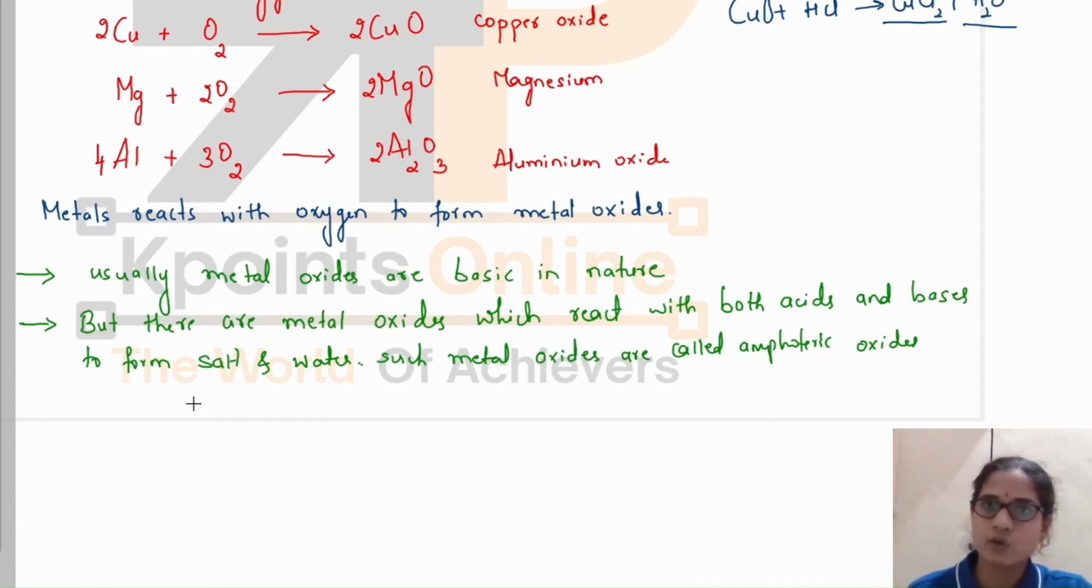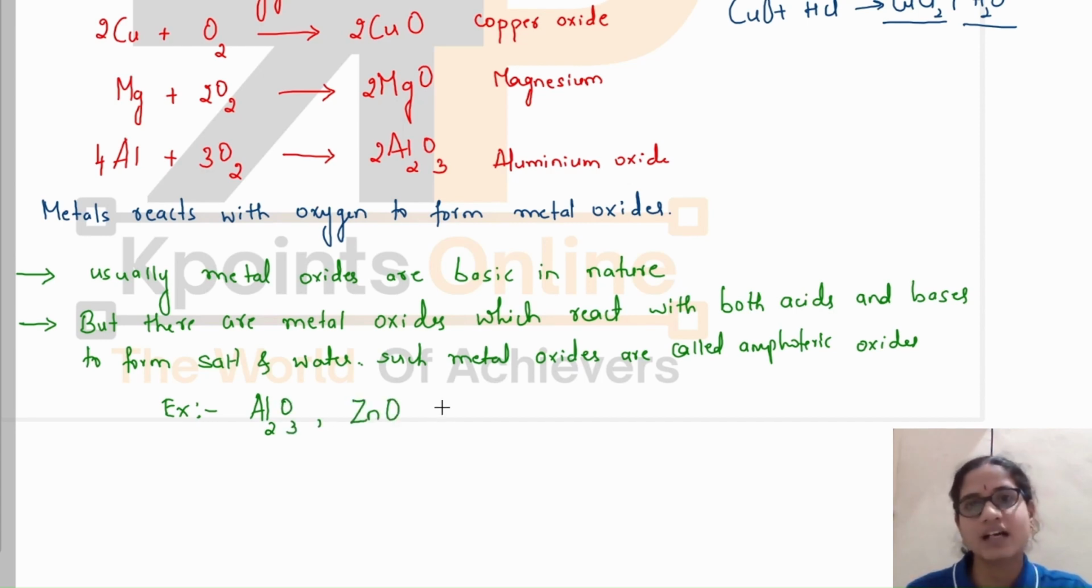Examples of amphoteric oxides are aluminium oxide and zinc oxide. These are amphoteric oxides because they are not basic in nature, meaning they will react with both acids and bases to form salt and water. So they are called amphoteric oxides. Okay, let us see how they react with both acids and bases.